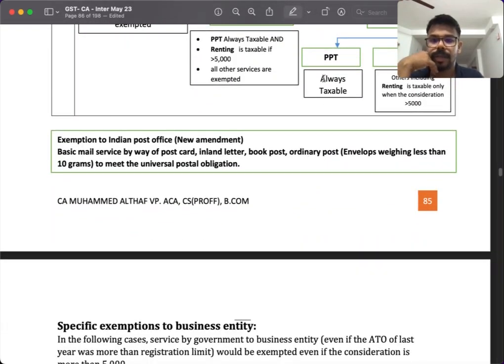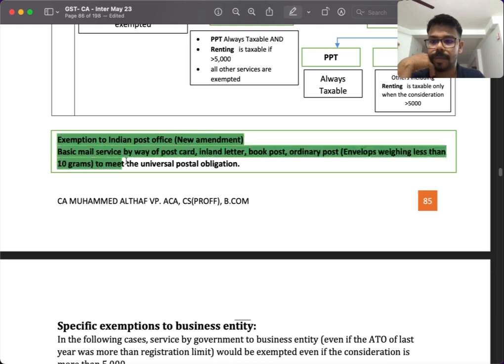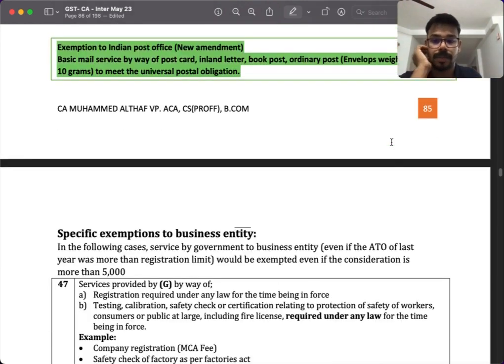The next one is also an important amendment in case of post office. They have actually made this change: an envelope weighing less than 10 grams is exempted. So more than that will be taxable. So even ordinary post having a weight of more than 10 grams is actually taxable. Previously it was fully exempted, right?